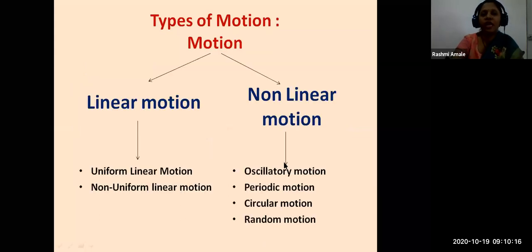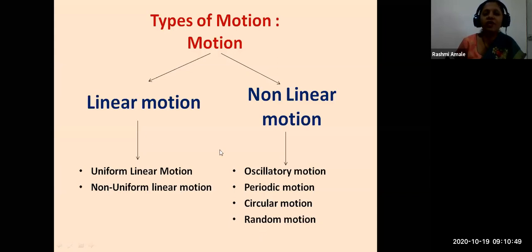Yes, so we have types of motion. The two main types of motion are linear motion and non-linear motion. In linear motion, we have again two subtypes, uniform linear motion and non-uniform linear motion. And in non-linear motion, we have these four subtypes: oscillatory motion, periodic motion, circular motion, and random motion.